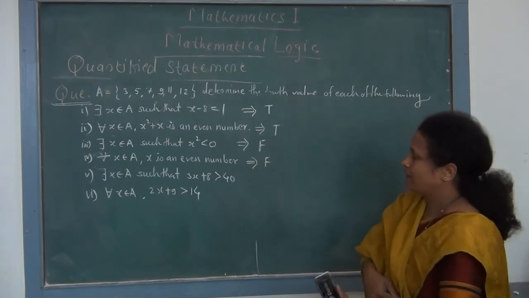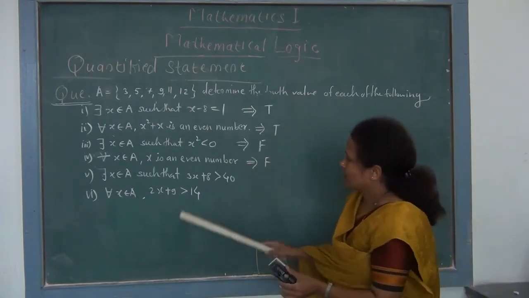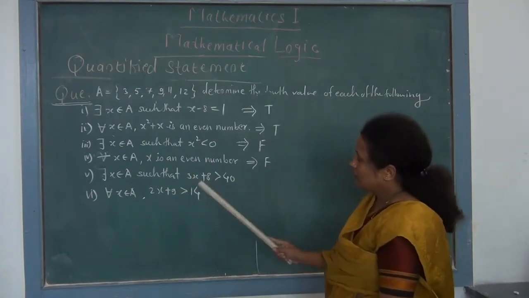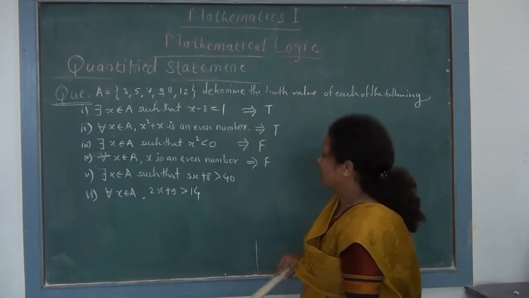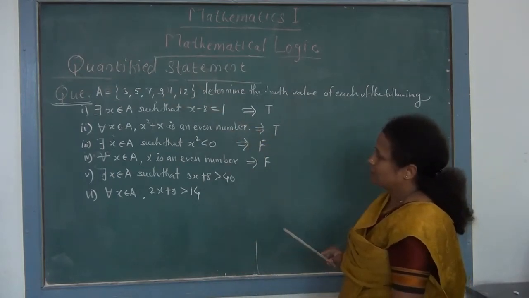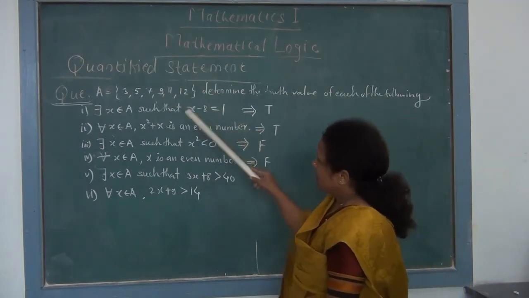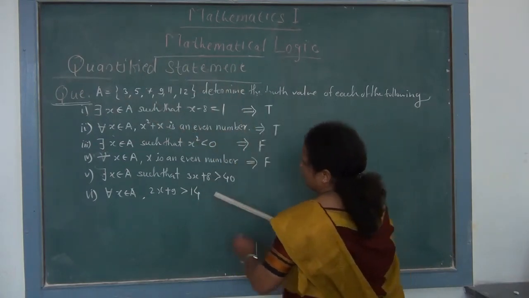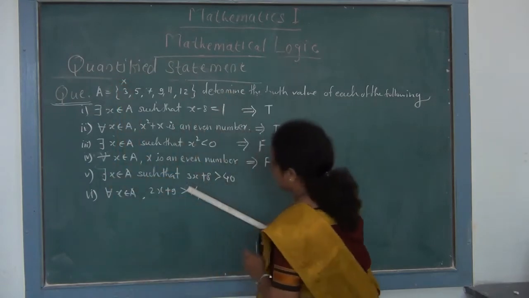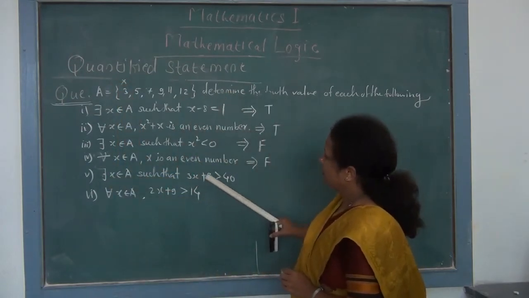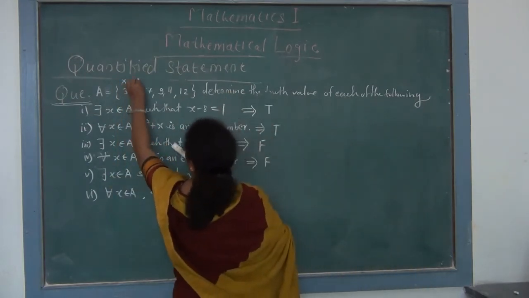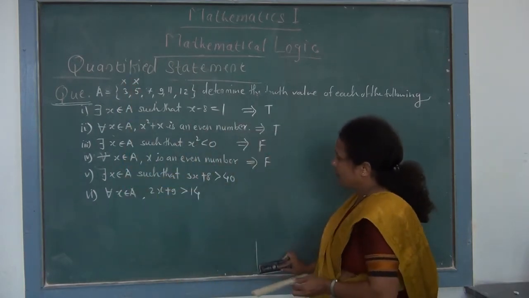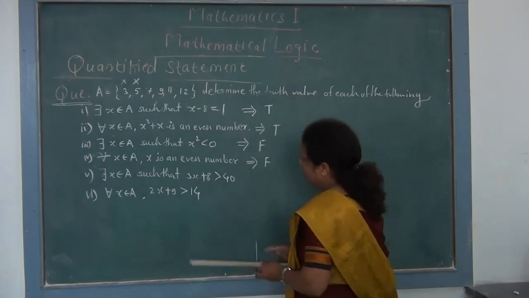Now fifth statement tells us there exists x belongs to A such that 3x plus 8 greater than 40. तिथं कमीत कमी एक असा x आपल्याला शोधायचा आहे की ज्याच्यासाठी 3x plus 8 greater than 40 आहे. So if we take 3 into 3, 9 plus 8, it is 17. So for 3 this condition fails. Then if we substitute 5, 15 plus 8, it is 23. Again it fails. Then we substitute 7 into 3, 21 plus 8, it gives 29.